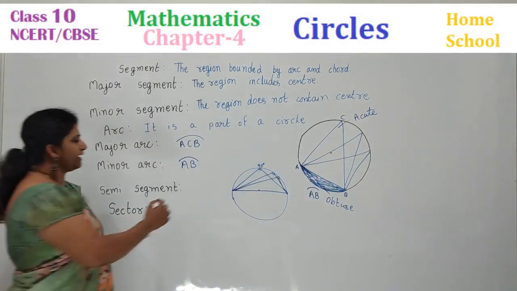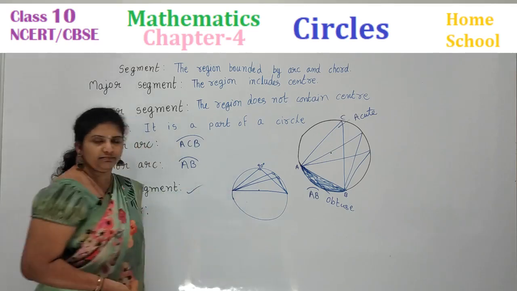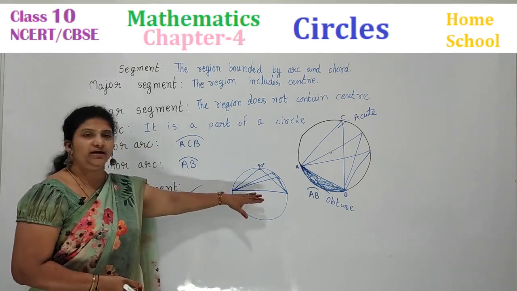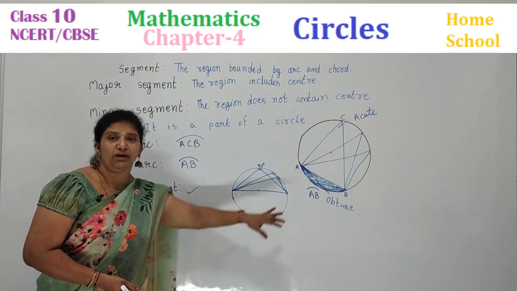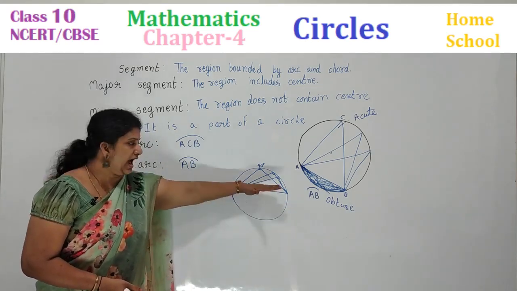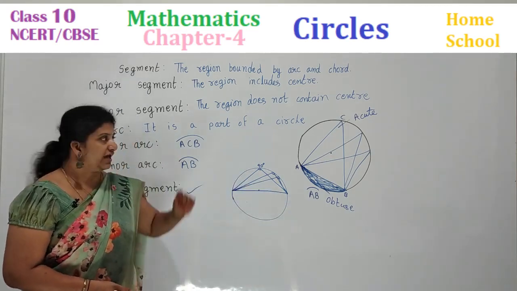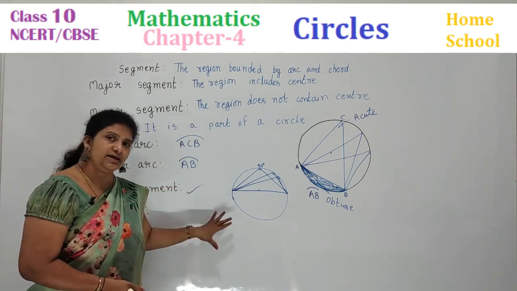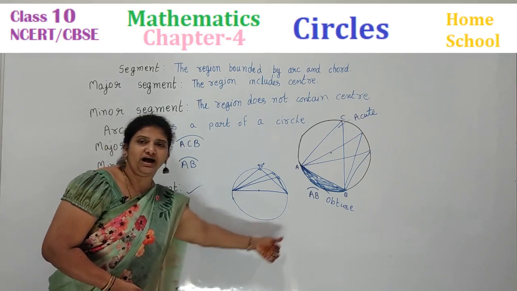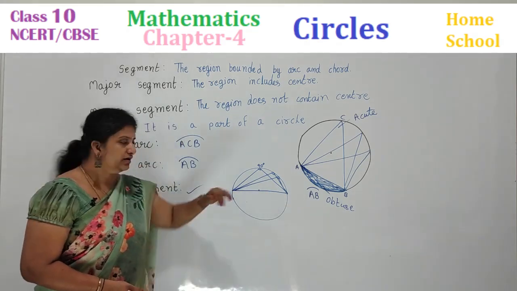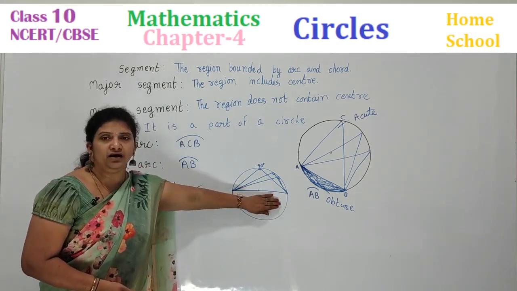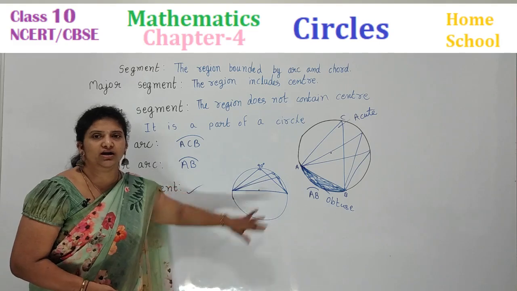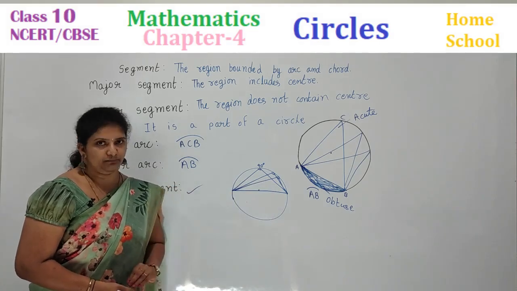So this one is a semi-segment, children, where the semi-segment is a region bounded by an arc and a diameter. There we have talked about chord and arc. But in a semi-segment, we talk about arc and diameter. The region bounded by the arc and diameter is called a semi-segment.